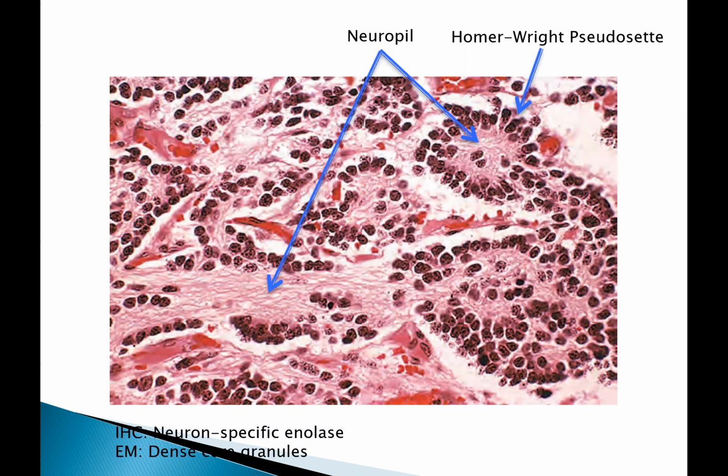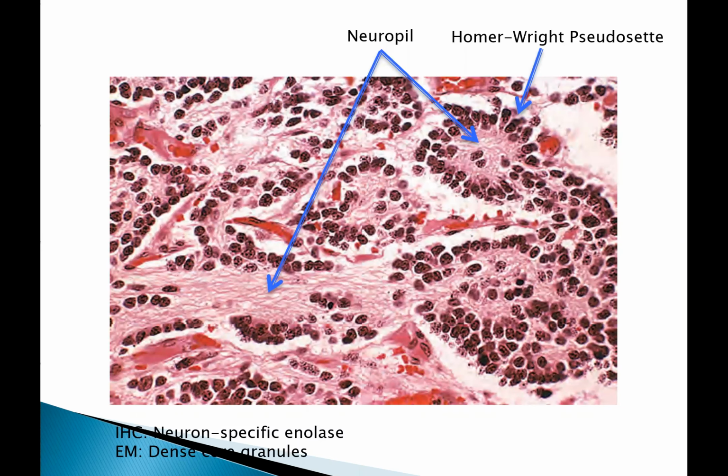As you can see here, histologically, you are having small primitive appearing cells with dark nuclei, scant cytoplasm, and poorly defined cell borders, which are growing in solid sheets. However, it is also important to recognize the rosettes. Typically, the rosettes are what we call the Homer-Wright pseudorosettes. They can be found in which the tumor cells are concentrically arranged around a central space filled with neuropil.